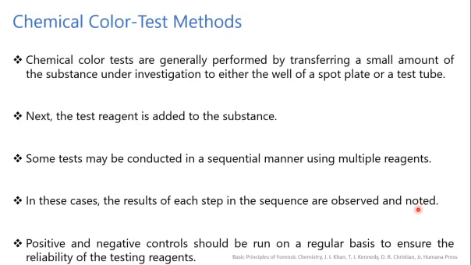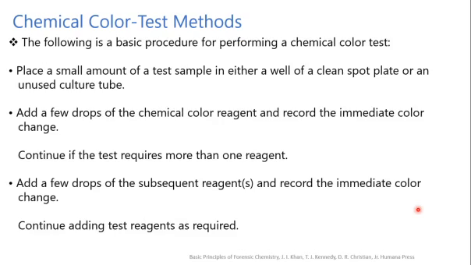Positive and negative controls should be run on a regular basis to ensure the reliability of the testing reagents. There are different kinds of procedures for chemical color tests. The following is the basic procedure for performing a chemical color test. Place a small amount of test sample in either a well of a clean spot plate or an unused culture tube. Then add a few drops of the chemical color reagent and record the immediate color.